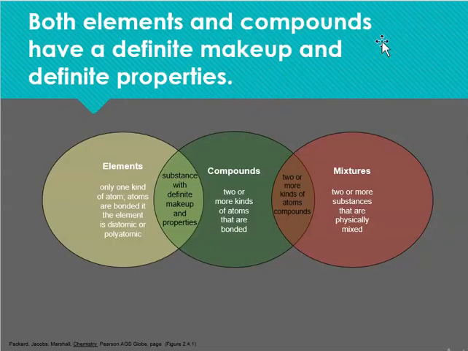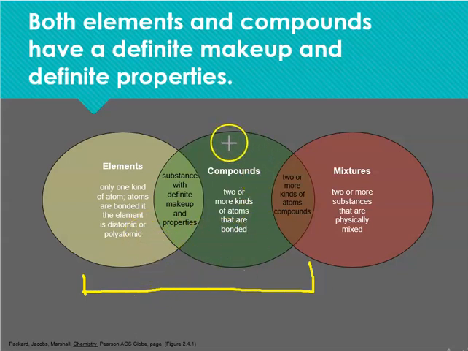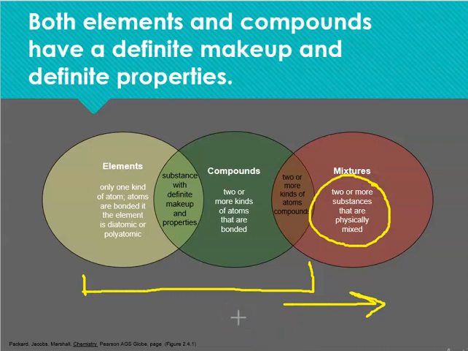Both elements and compounds have a definite makeup and definite properties. So we were talking about this too. Elements, remember, are made only of atoms. Atoms are bonded. It's either diatomic or polyatomic. Then we have compounds. Two or more kinds of elements are bonded. And we have not talked about this. We have mixtures, which is two or more substances physically mixed.